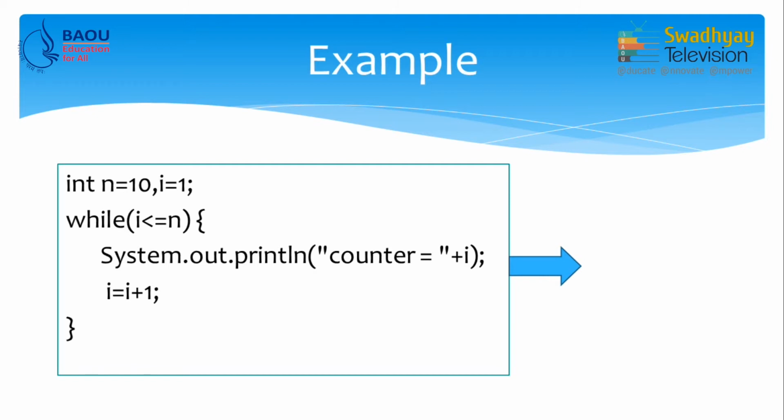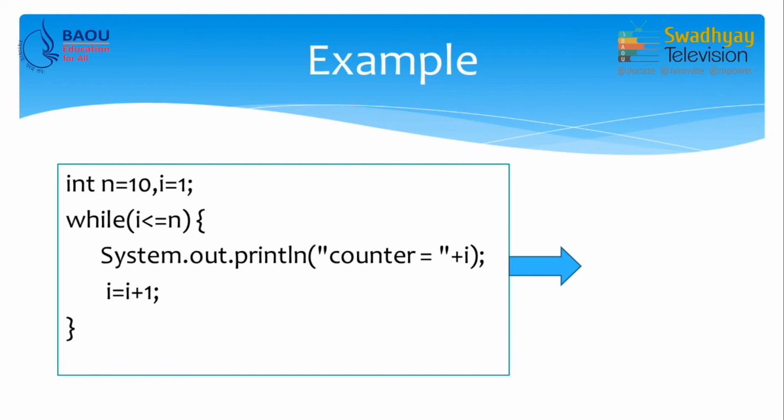Now, inside this while loop we write System.out.println which prints the current value of i. Remember, the initial value of i is 1, that means the condition is true. So, the loop will execute and it prints counter is equal to 1. Next, i is incremented by 1. So, now the value of i becomes 2. Again while will check this condition, 2 is less than or equal to 10. So, it will print counter is equal to 2.